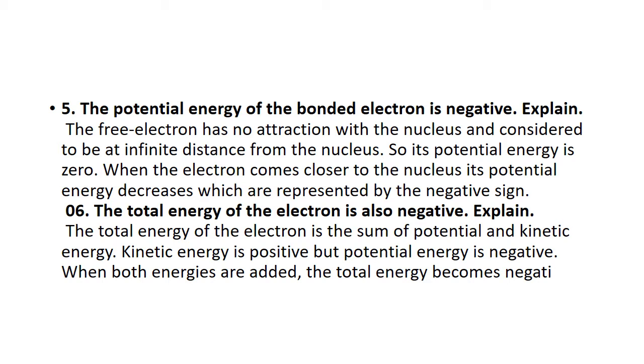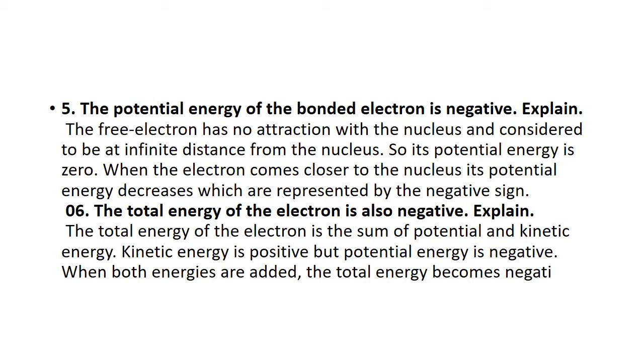at infinity. So when you take the electron from infinity towards the nucleus, what is the potential energy? Potential energy at infinite distance is zero. When you take the electron from infinity and it comes closer to the nucleus, its potential energy decreases. So as it goes below zero, it becomes negative and is represented by the negative sign.